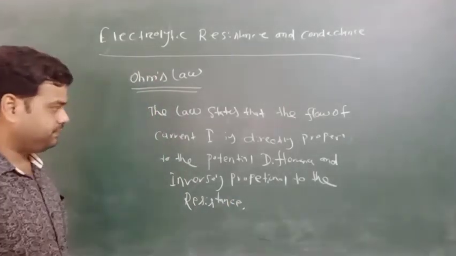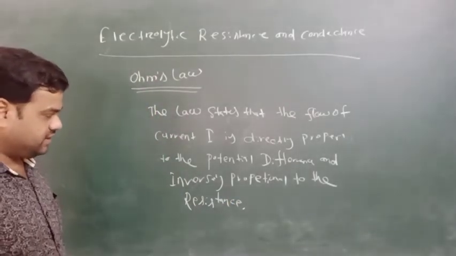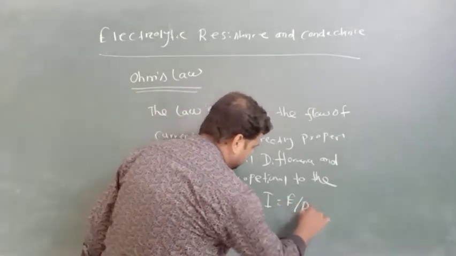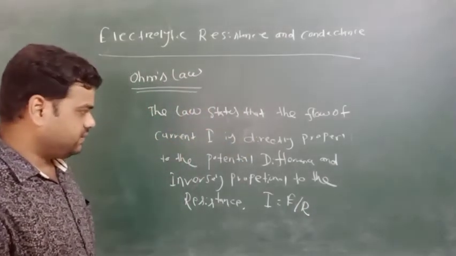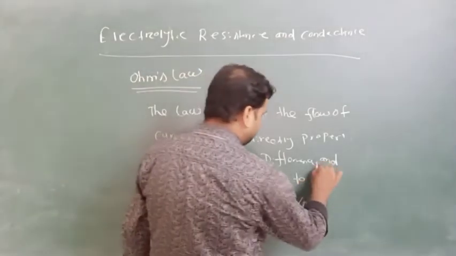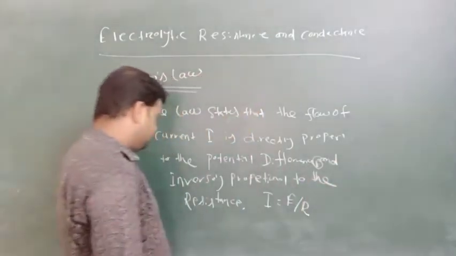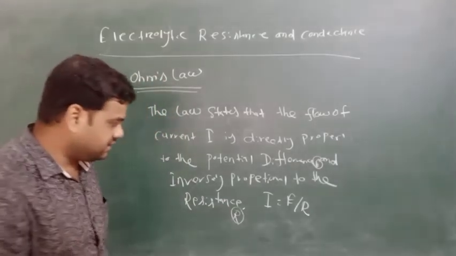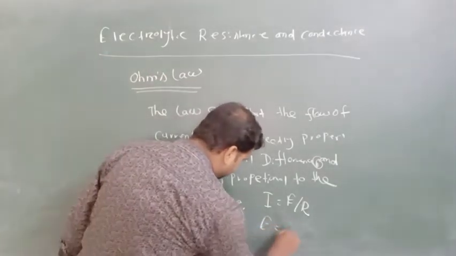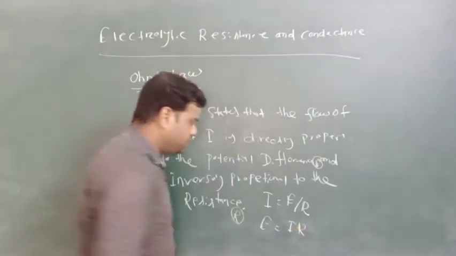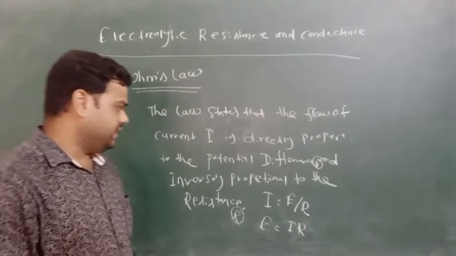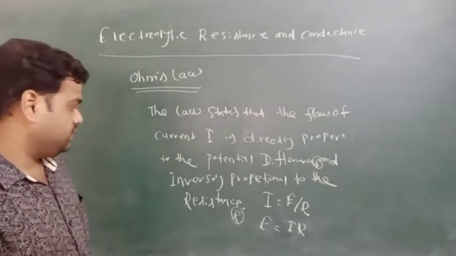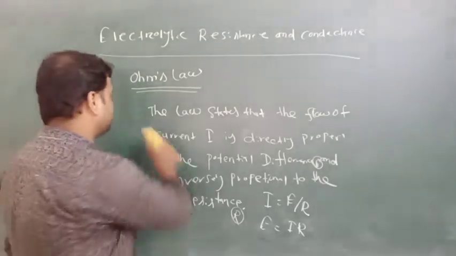So we can write I equal to E by R. The potential difference we write as E, and the resistance is R. So I equal to E by R, or we can say E equal to IR. In two ways we can explain Ohm's law. So this is all about Ohm's law.